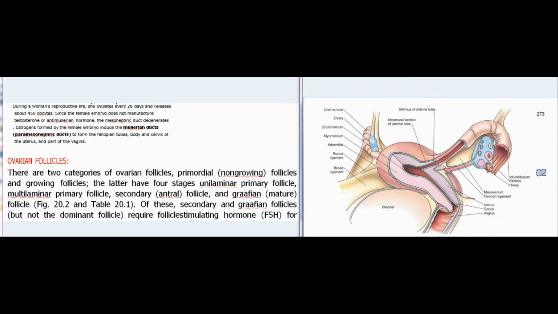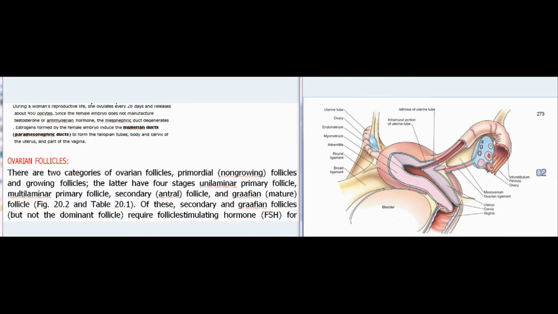During a woman's reproductive life, she ovulates every 28 days and releases about 450 oocytes. Since the female embryo does not manufacture testosterone or anti-Müllerian hormone, the mesonephric duct degenerates. Estrogens formed by the female embryo induce the Müllerian ducts, paramesonephric ducts, to form the fallopian tubes, body and cervix of the uterus, and part of the vagina.